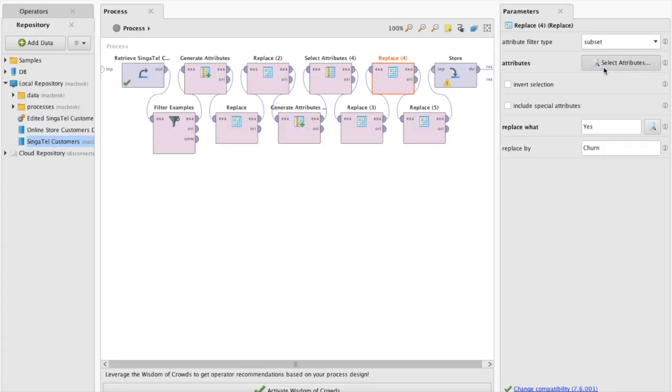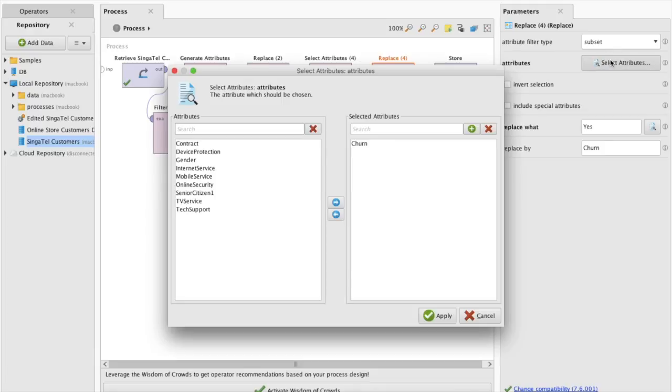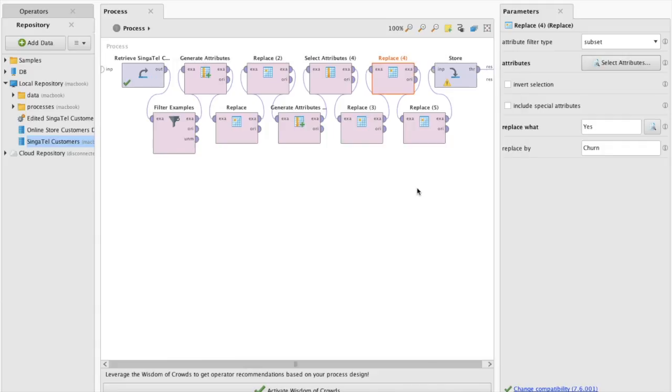Moving on, the team used Select Attributes, changing to subset for the attribute filter type and ticking invert selection. Thus, we selected gender, customer ID, senior citizen and total charges. So this operator would remove these mentioned attributes and their data, as the team felt that these attributes would not be a good predictor.